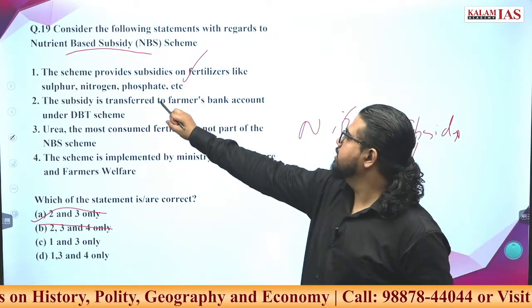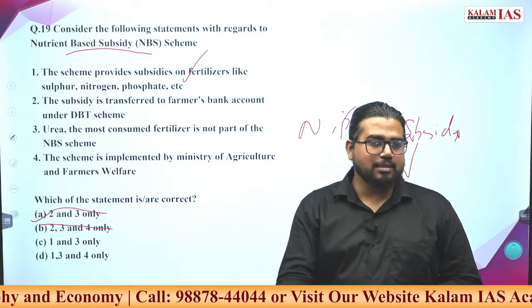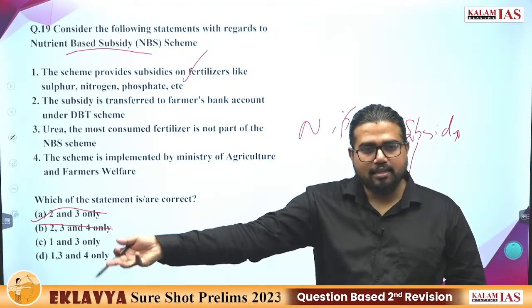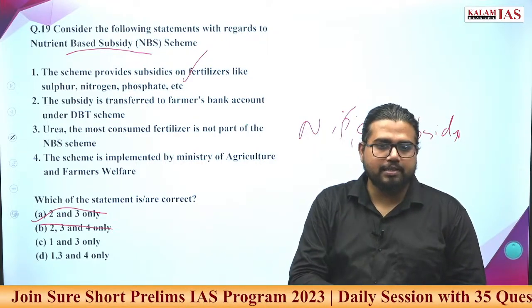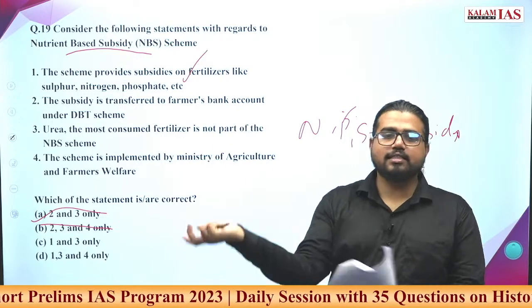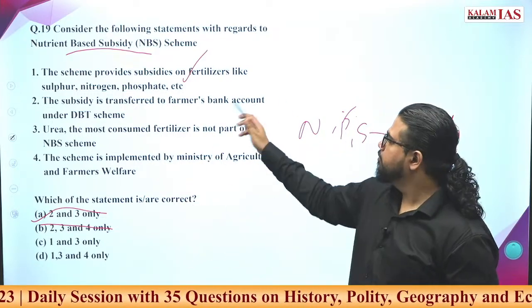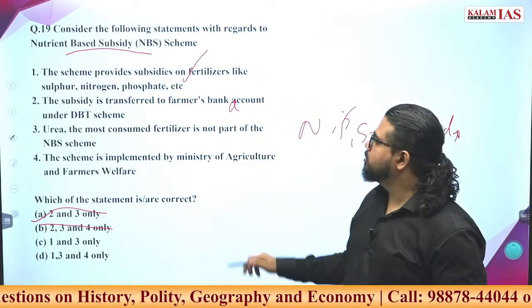The subsidy is transferred to farmers' bank account under DBT scheme. How is this fertilizer subsidy working? It is given to companies who are manufacturing the XYZ. Farmers only come into picture, like some POS machine will be there. If farmer buys this, then this amount will be transferred. That is the only role of farmers. No direct money is given to farmers in fertilizer subsidy. Wrong statement, but not much use.